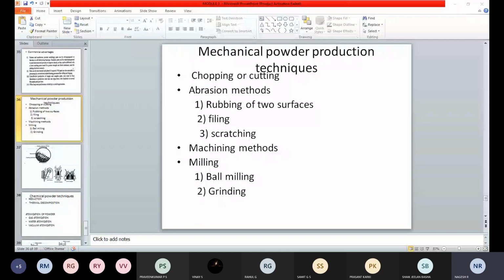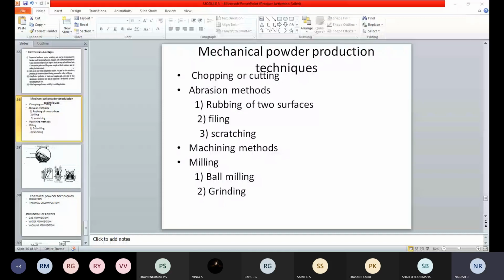Next one is milling. Okay, next one is the milling process. So what do you mean by milling? Shear forces between two materials, sir. Cutting tool and workpiece. Cutting tool. Okay.